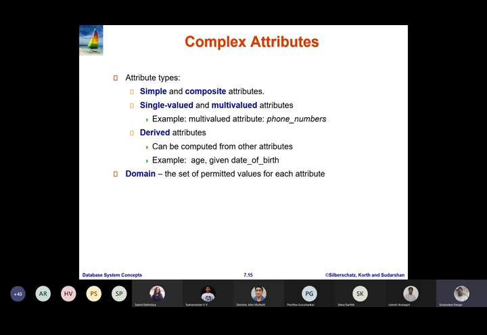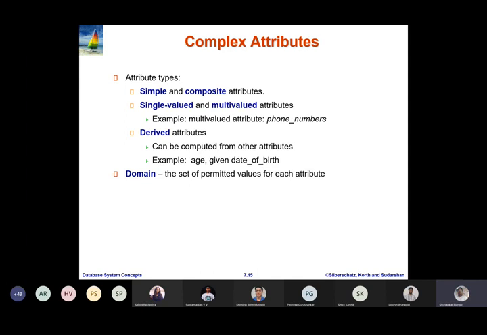If an attribute can be derived from the existing base attributes or stored attributes, it is known as a derived attribute. For example, an employee is working in an organization. It is possible to compute the years of experience of a particular employee. Every employee has a date of joining value associated with an attribute.